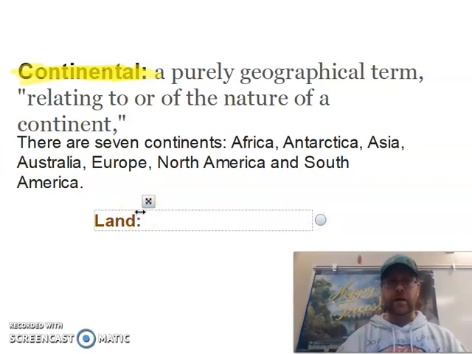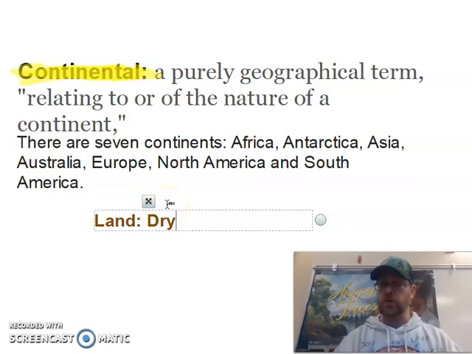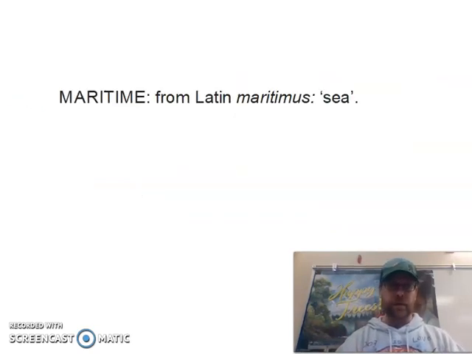Now, when I'm thinking of over land, like general land, and we think of the water cycle, what are the odds of there being evaporation over land? Well, there's not going to be a lot. You need water to have evaporation. So anytime you have air over the land, we're going to describe that air as very dry. So any of the continental air masses that we have, we already know that they are going to be dry air masses. And that's extremely important. And we'll add that with some other stuff here in a little bit.